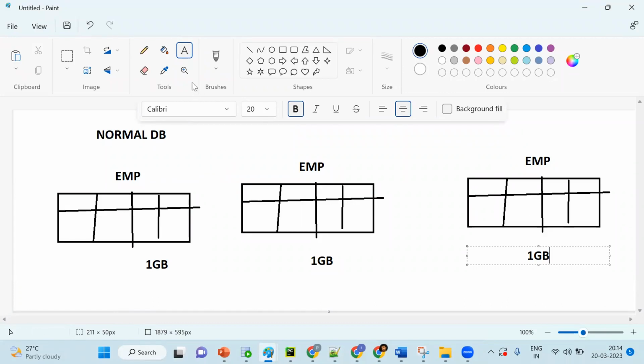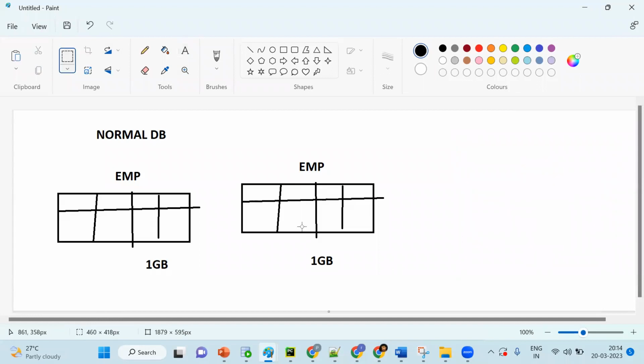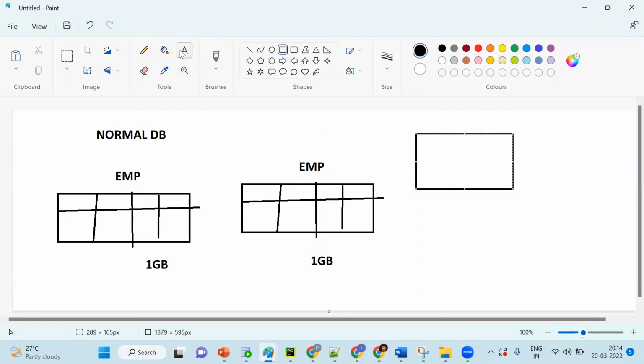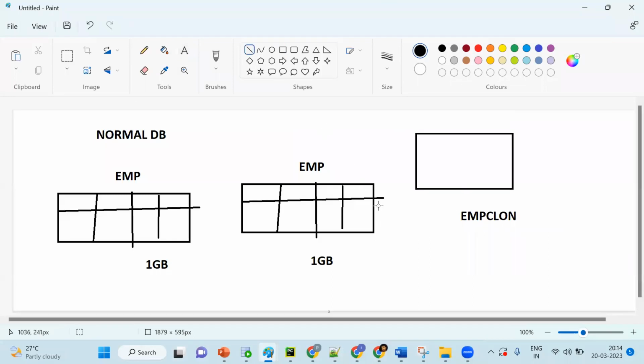Suppose this is my data, and I've created one more table, EMP clone. The data is there only once, but this clone will be pointing to it. So this data will be pointed to by the clone. Suppose we create one more table also, the same thing will happen.